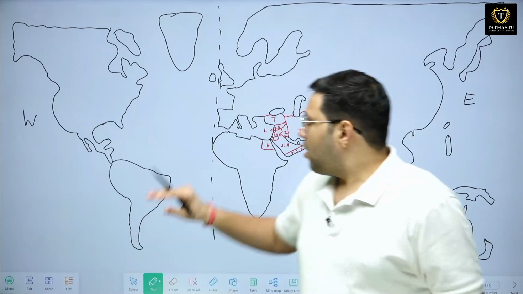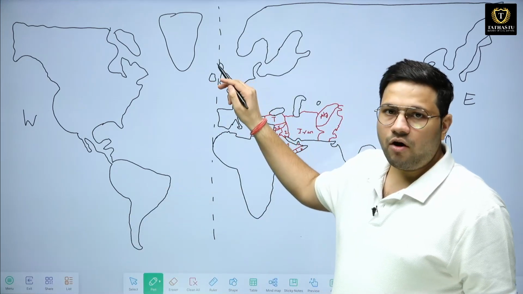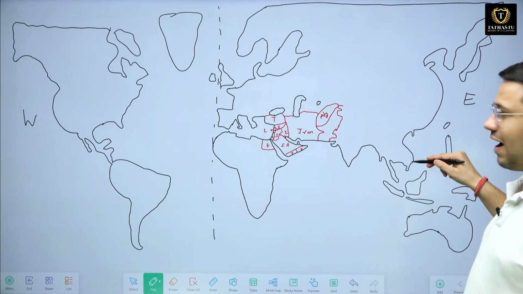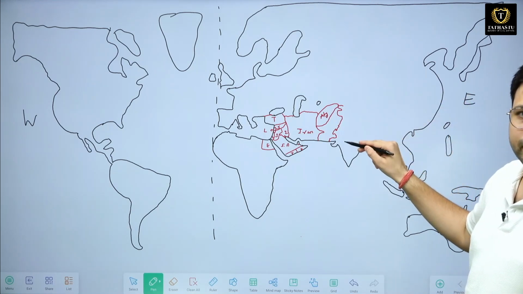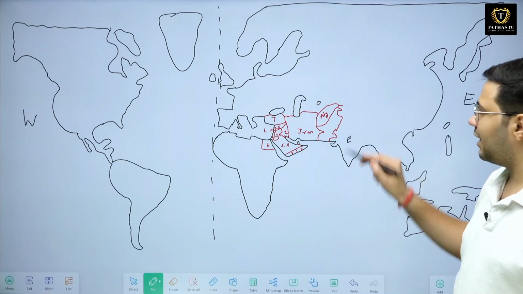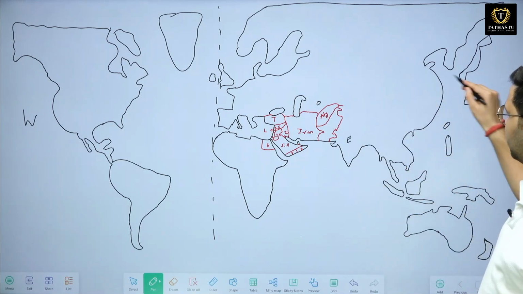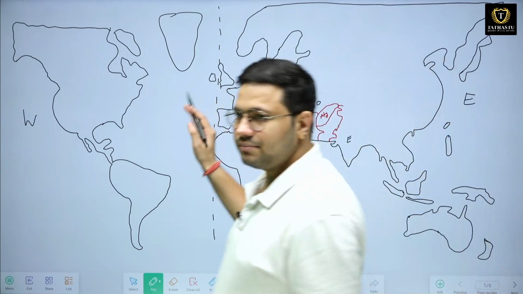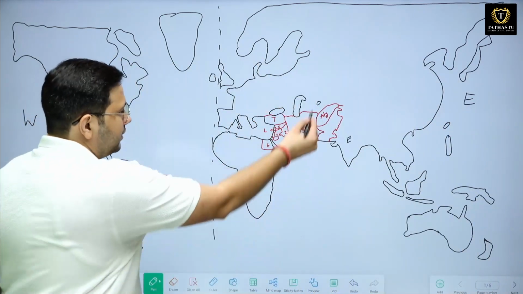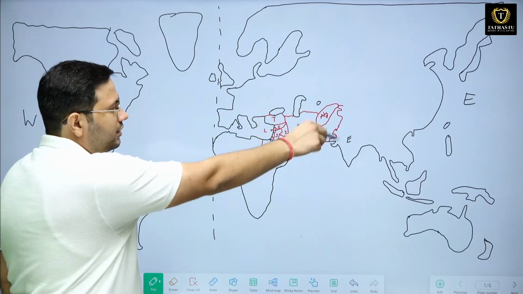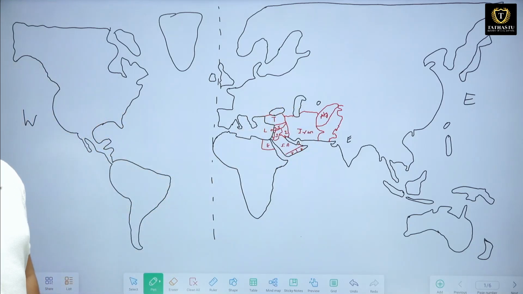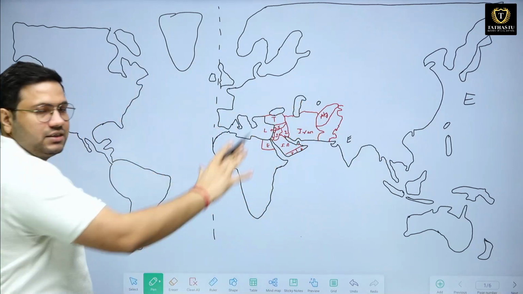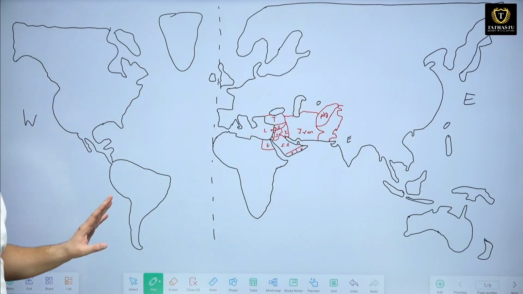Okay. Now when you look from the perspective of Britain, this region is far east. India was the most important country for them, therefore they considered India to be the east, this region to be the far east, this region to be the middle east, and this the later east. Okay. Therefore this region, which we call West Asia, they started calling the Middle East. Okay, Middle East, Far East, East and the Middle East. Okay, I hope this much is clear.